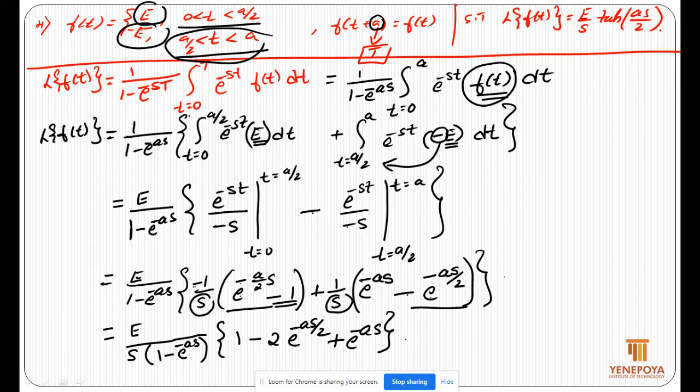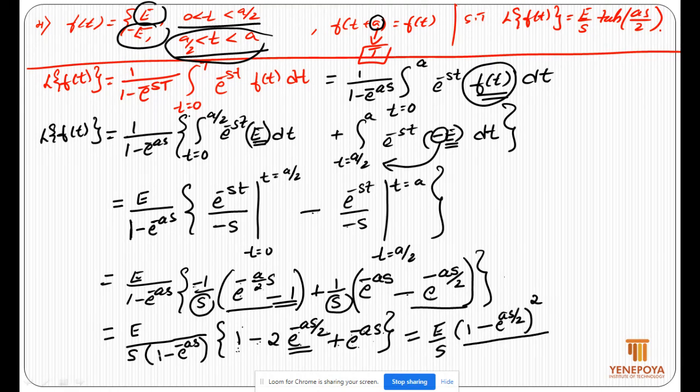Now e by s, this is in the form 1 square minus 2 into e power minus as by 2 into 1 plus e power minus as by 2 the whole square. So e power minus as you will get. So a is equal to 1, b is equal to e power minus as by 2. A square minus 2ab plus b square is a minus b the whole square, that is 1 minus e power minus as by 2 that whole square.